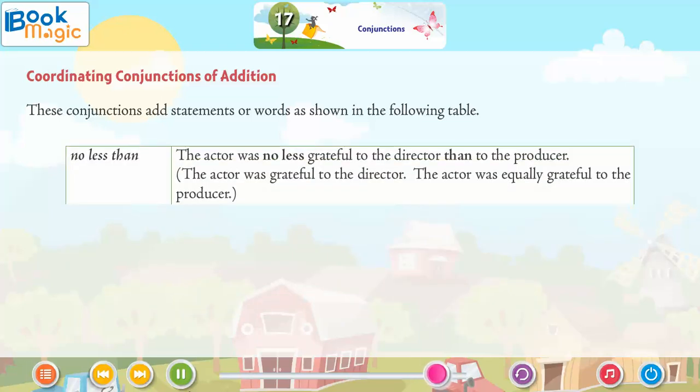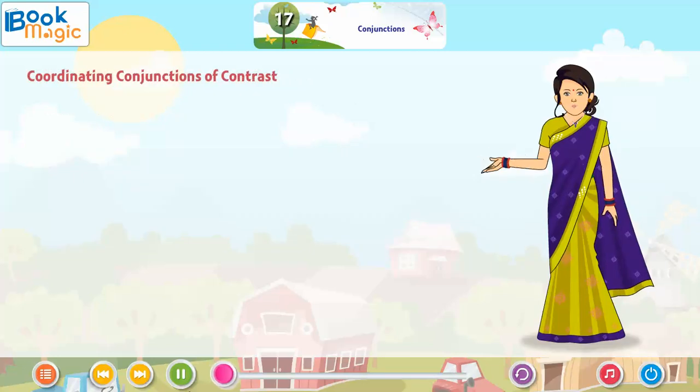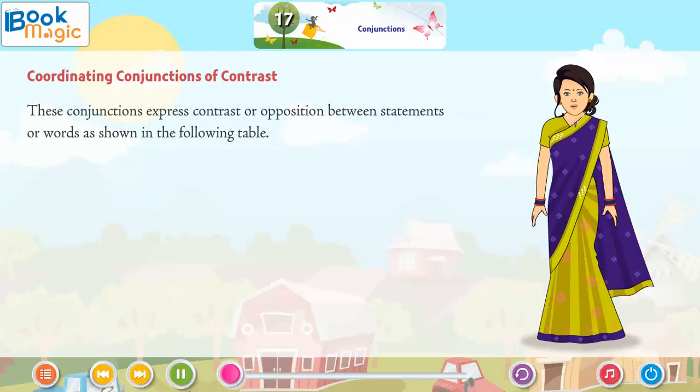No less than: The actor was no less grateful to the director than to the producer. The actor was grateful to the director. The actor was equally grateful to the producer. Not only, but also: We are not only late, but also tired. We were late. We were tired. Coordinating conjunctions of contrast. These conjunctions express contrast or opposition between statements or words as shown in the following table.